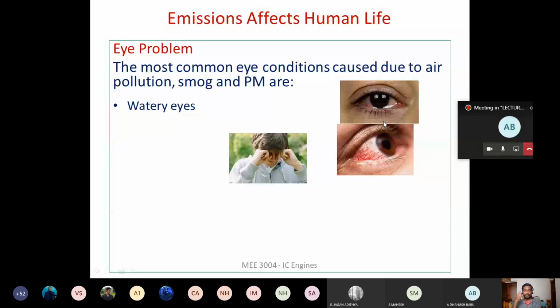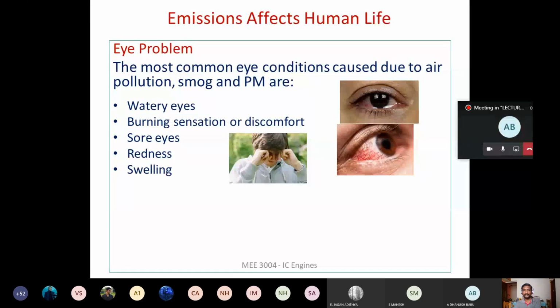Some of them will be having continuous flow of tears because of the eye allergy, which we call watery eyes, and they also have a burning sensation or itching sensation. And you can see that because of the pollutants, it causes allergy to the eye, and we experience redness of the eyes, and there will be swelling of the eyes also.